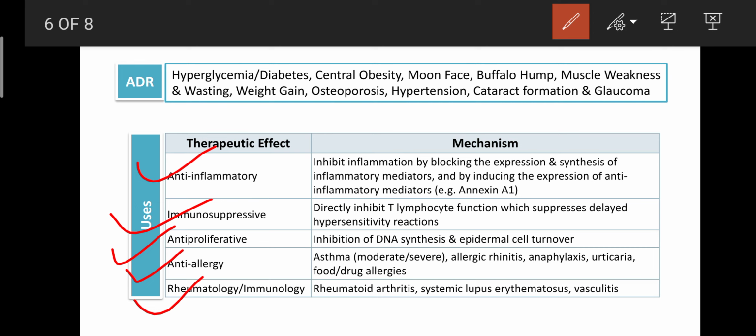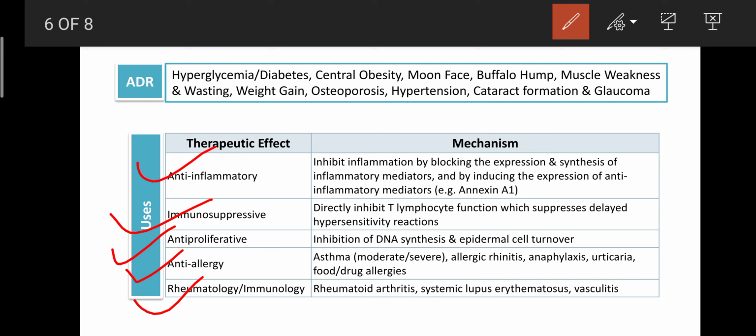These are also treated with the help of glucocorticoids, because glucocorticoids inhibit the WBC, and due to the inhibition of WBC, they inhibit the infiltration of WBC at the site of the joint. So due to that property, glucocorticoids are strong drugs, the first-line choice, helpful for the treatment of any kind of arthritis or rheumatoid arthritis.